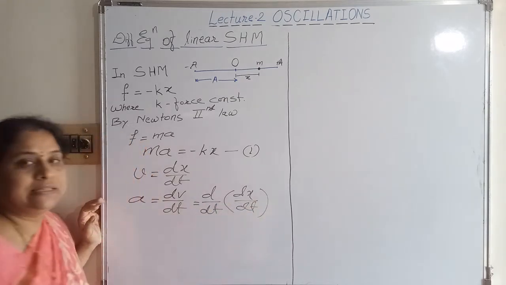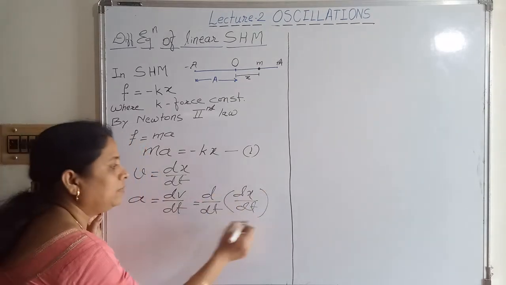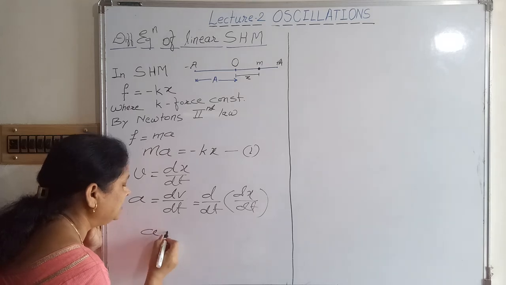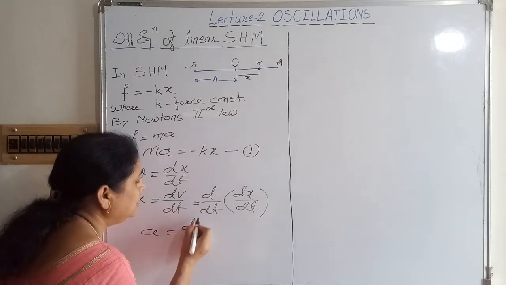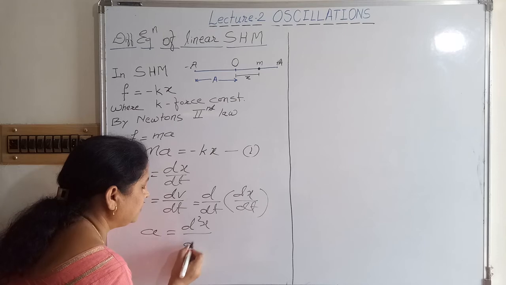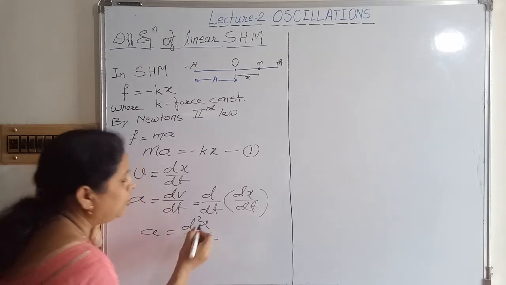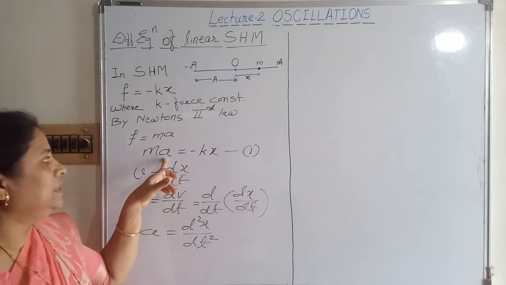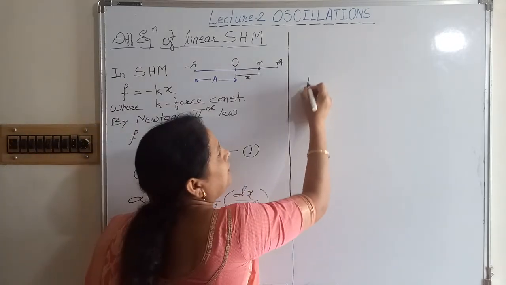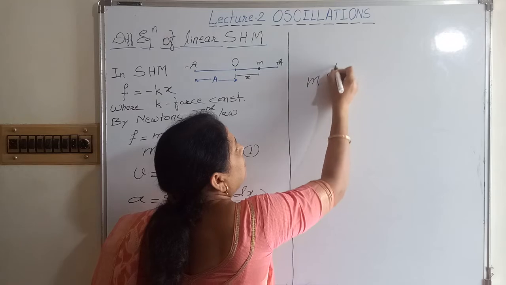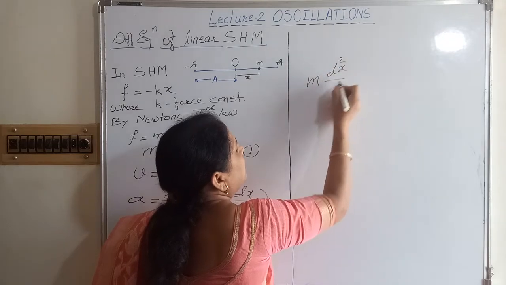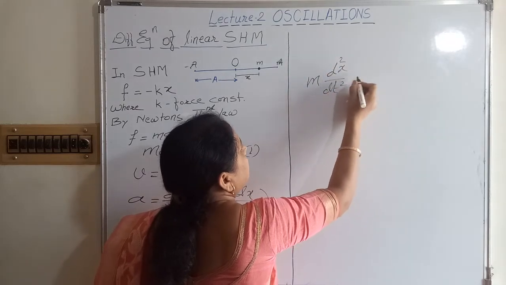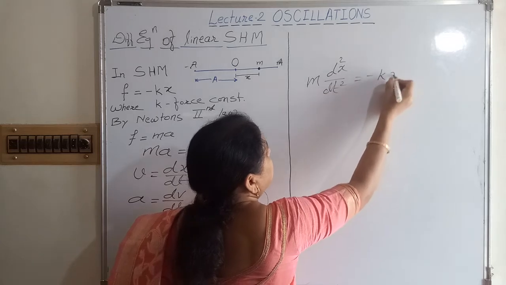Thus, here we get the second derivative. This term we can write as acceleration is equal to d square x upon dt square, or d2x upon dt square. We use this acceleration in this equation. I can write here mass into d square x upon dt square is equal to minus kx.